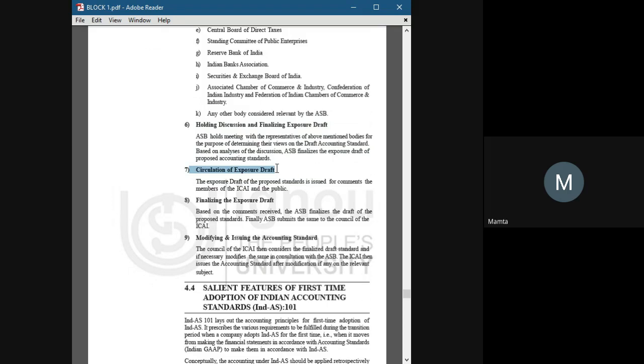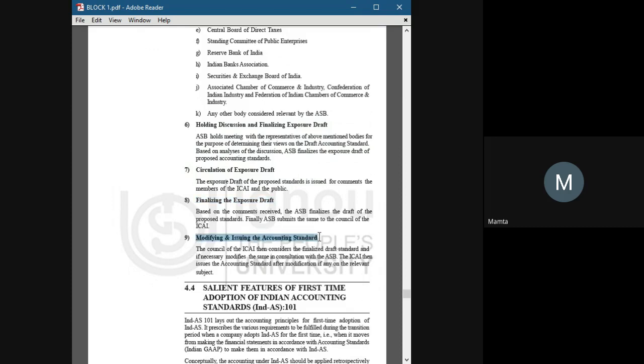The exposure draft of the proposed standard is issued for comments to the members of ICAI and the public. Now it is disclosed to the public, saying we are creating this standard for accounting. Then the public or ICAI give their responses or comments on that draft. The eighth step is finalizing the exposure draft. If the results come positive, then we finalize the draft.